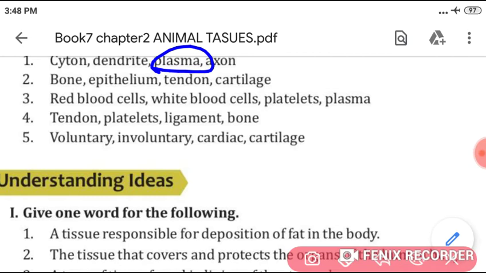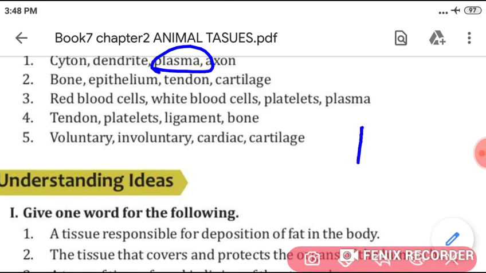Plasma is the part of blood while the other three are the parts of neuron.